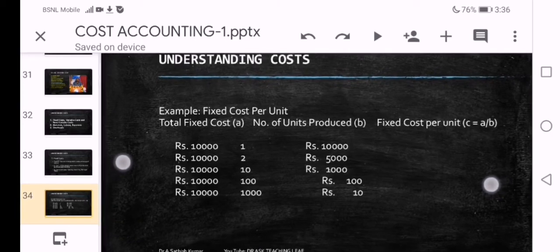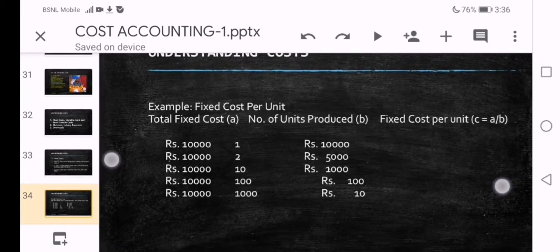Let us understand with an example. We said in the second point of the previous slide, fixed cost per unit changes when there is a change in the output. Three headings are given.